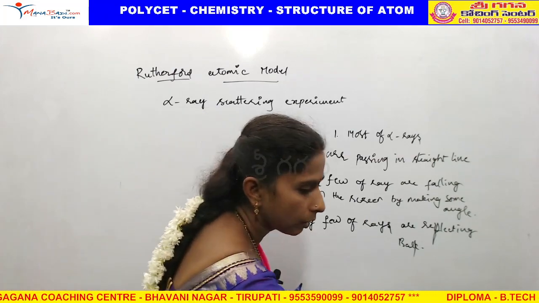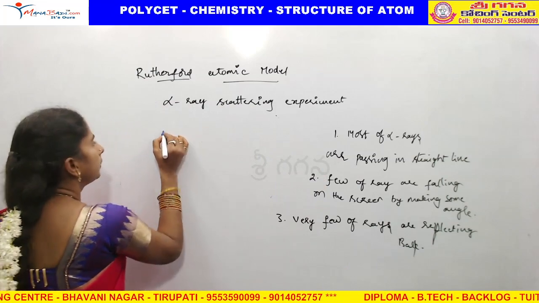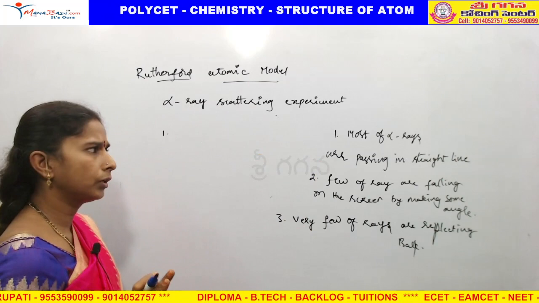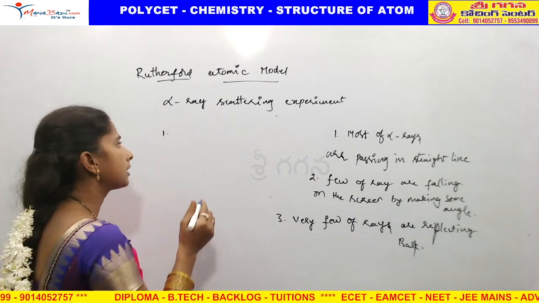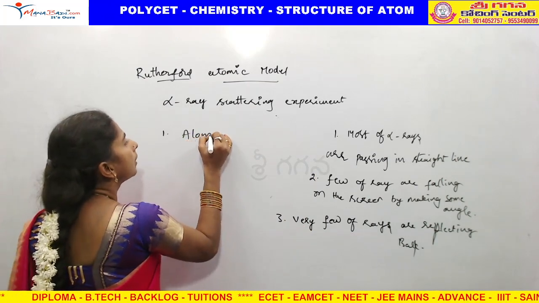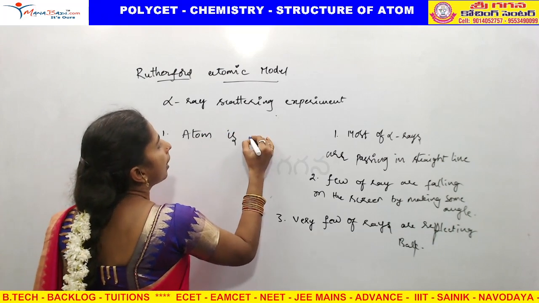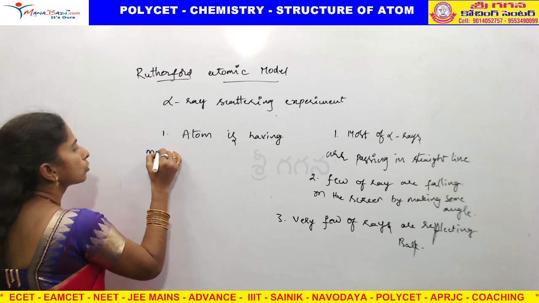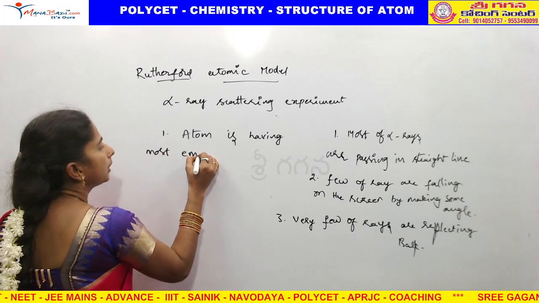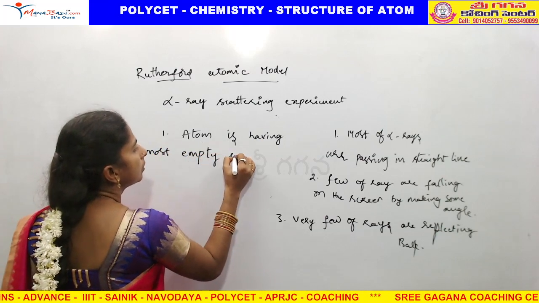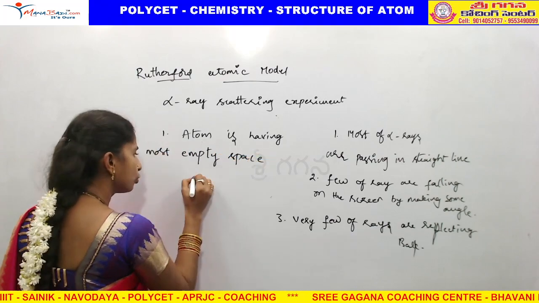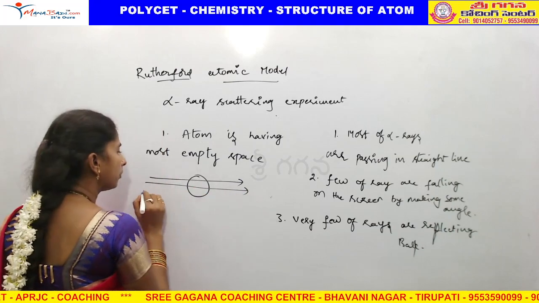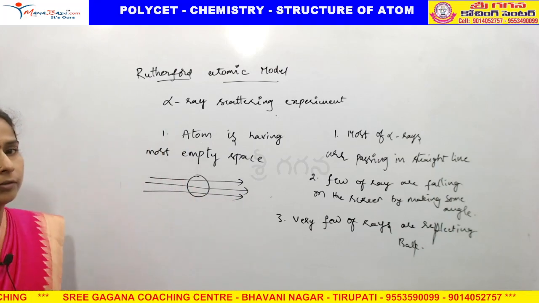Very good reasons also he has given. Number 1, what is the reason for most of the rays passing in a straight line? Because the atom has mostly empty space. So in an atom, most of the space is empty, so the alpha rays pass in a straight line.